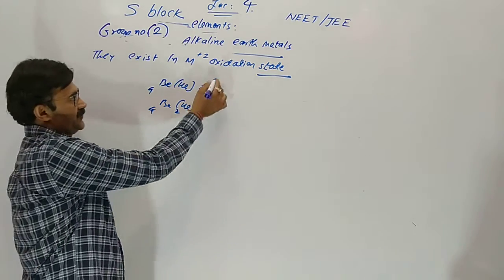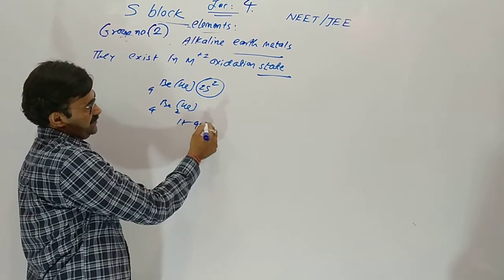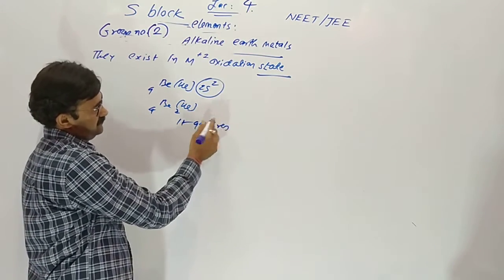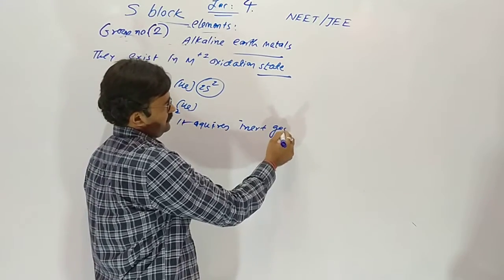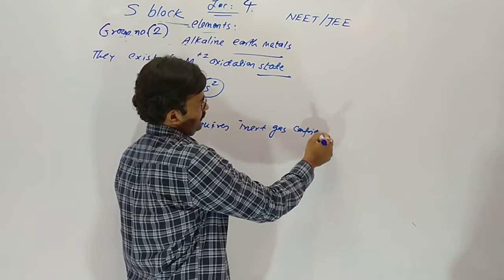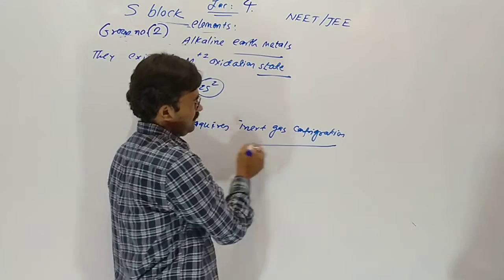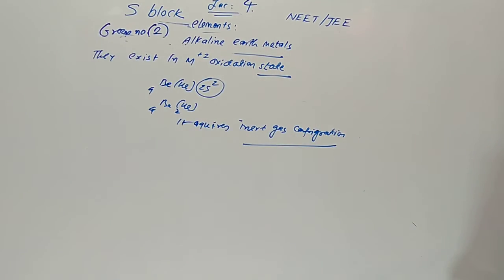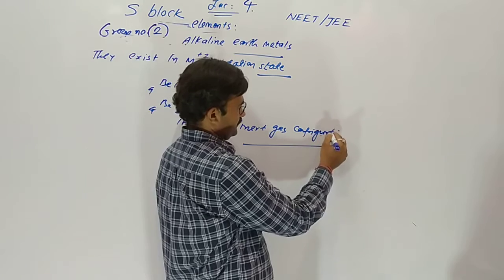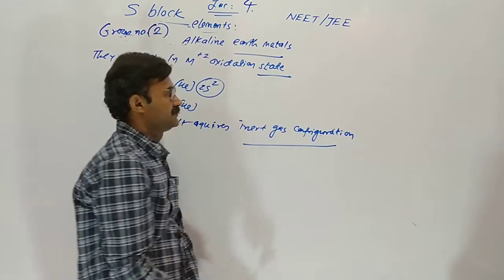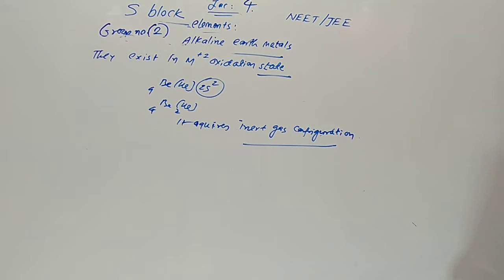After removal of 2 electrons, it acquires inert gas configuration. Understood?